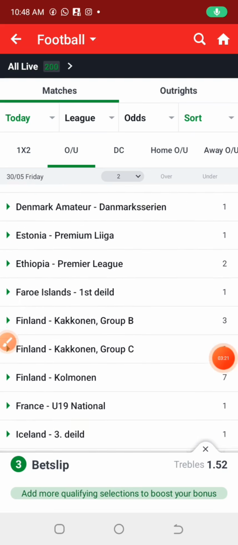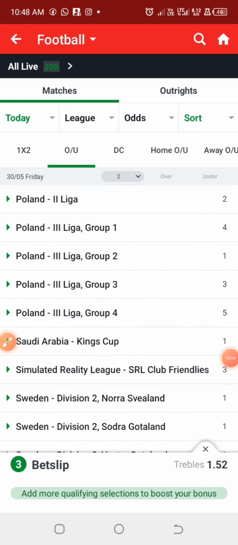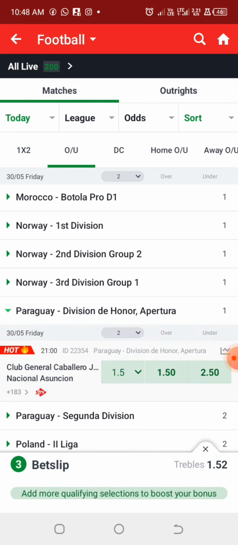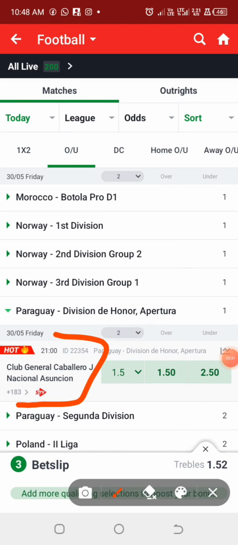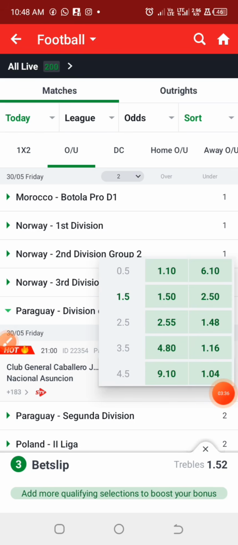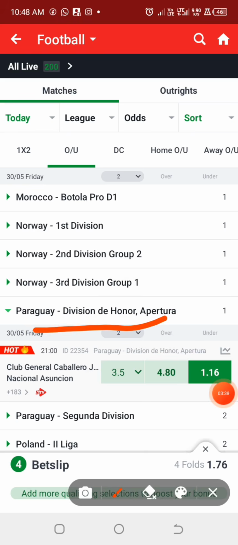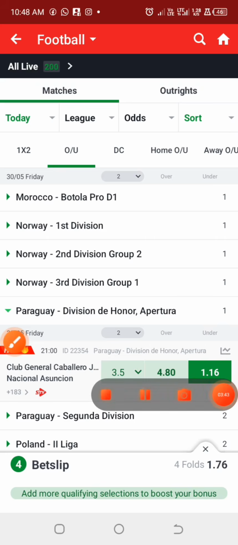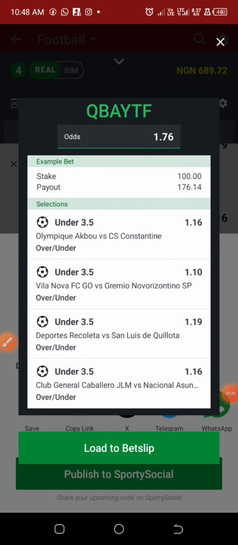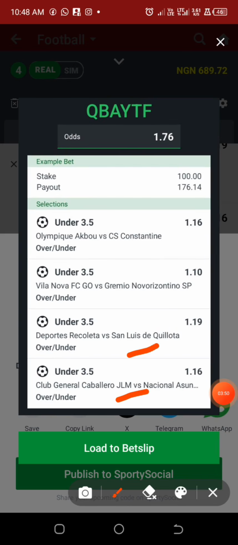And lastly, we are going for the Paraguay league. Let's check. Alright, so this match also is expected to end up as under 3.5 goals, at odd of 1.16. And if you look at the under 4.5 prediction, you will see that it is 1.04. The odd will be very, very small, but it is always safe. Alright, so with just four games, we have our 1.76 odd for the first slip of under 3.5 goals prediction.